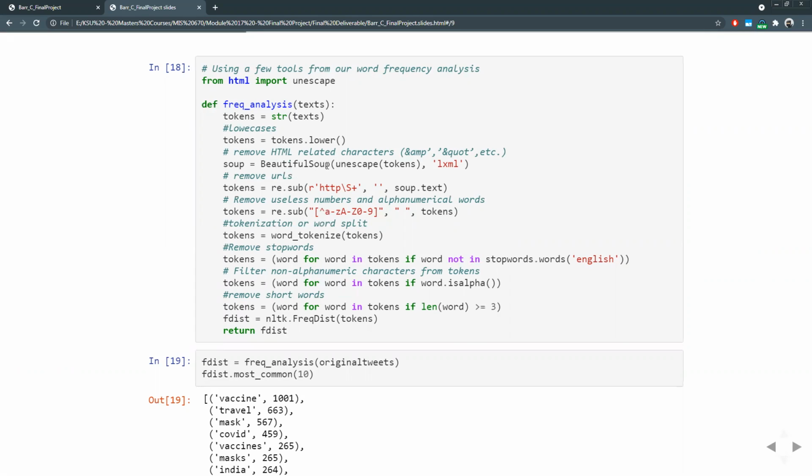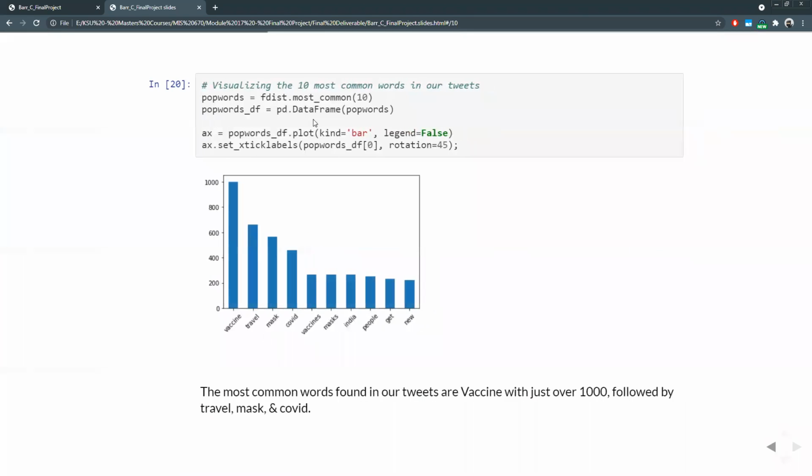The Beautiful Soup library allows us to determine what kind of words are being used in our tweets. Vaccine, travel, mask, COVID are all very popular words used throughout our tweets. I wanted to visualize this so I can determine visually what the most popular words are. As we can see, vaccine, travel, and mask are very popular words amongst our tweets.